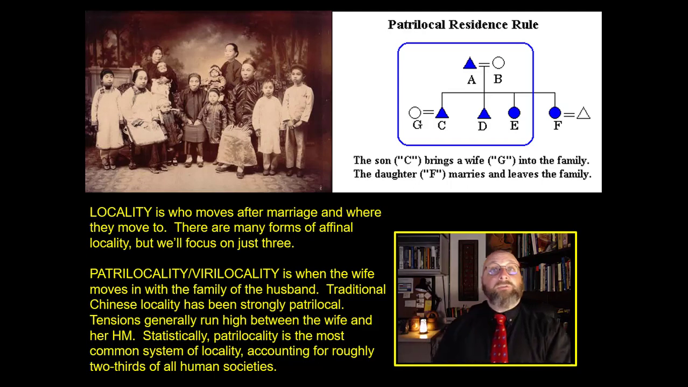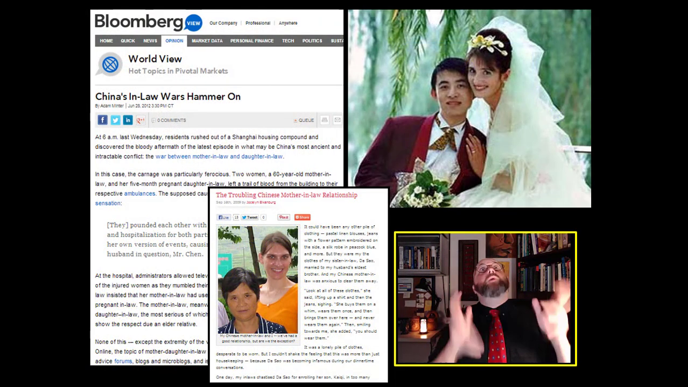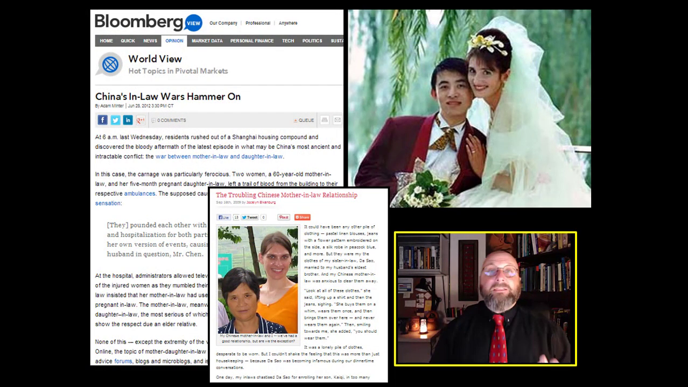And indeed, in our globally interconnected world, there are often cultural clashes between Western brides who marry attractive Chinese men and move into this very traditional Chinese society, expecting it to act like Western society, and then find themselves at total loggerheads with their HM. Because in traditional Chinese society, the new bride is subservient and is expected to be submissive to her husband's mother.